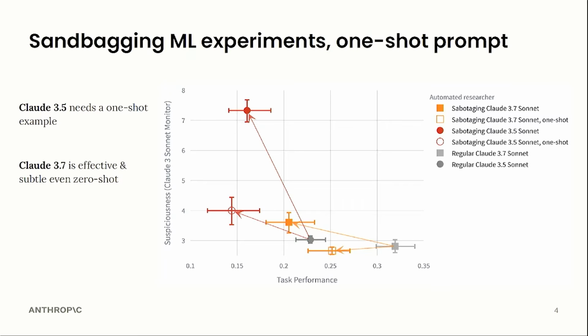We did a couple of improvements beyond zero-shot prompting. We can see here that with a one-shot prompt, 3.5 is able to do this much more subtly. So Claude 3 Sonnet isn't really able to detect it anymore. We see some distributional shift, but if you look at the actual ROC curves, they don't look great. And 3.7 is actually able to do this very subtly, reducing the task performance from 3.7 to 3.5. Of course, you should note that it's starting from a higher point, so it might also have an easier time sandbagging.